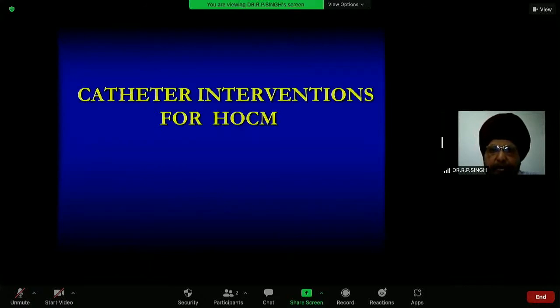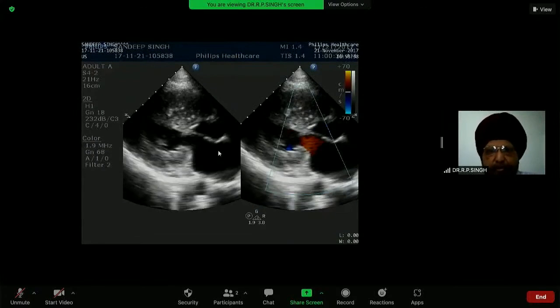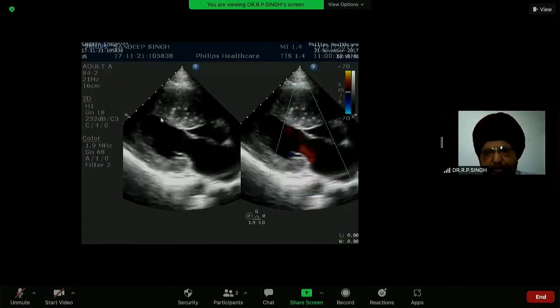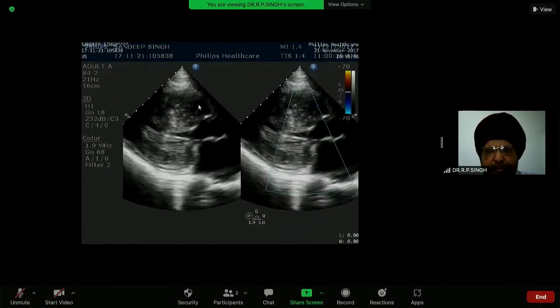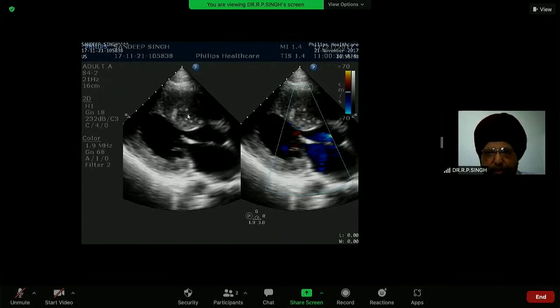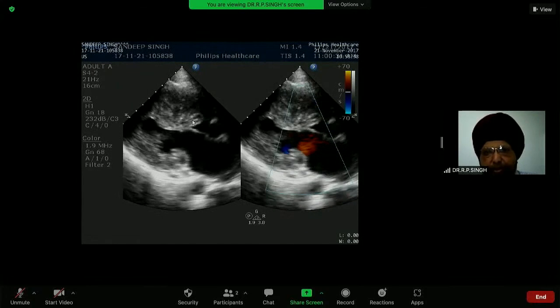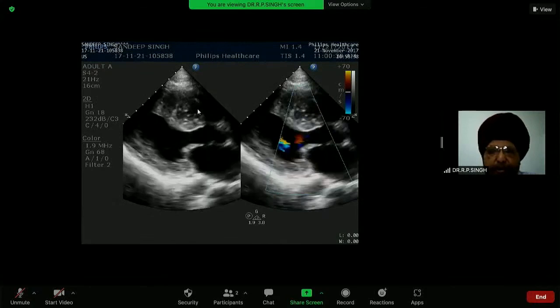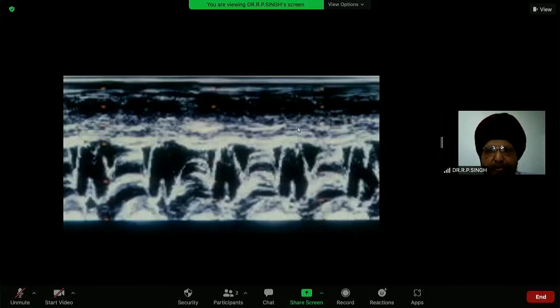And then in hypertrophic obstructive cardiomyopathy, previously the surgeon used to cut this part of the septum to relieve the obstruction, but now we block the blood supply to this. We inject alcohol into the septal arteries, block the blood supply, and on the table there is a remarkable improvement in the pressure gradient. This is the echo you see here, showing systolic anterior movement of the mitral leaflet.